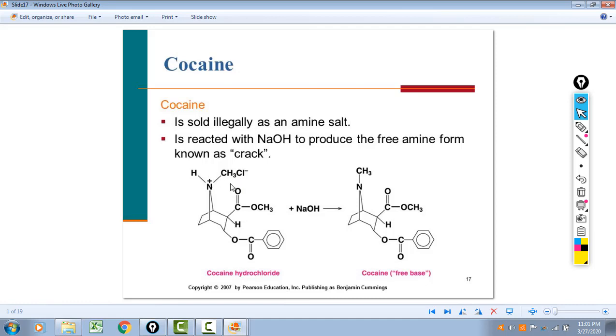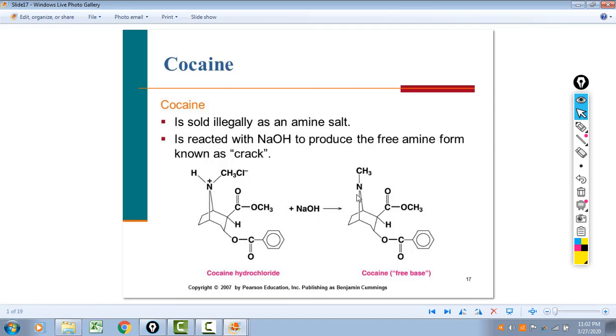If we react this with sodium hydroxide, they don't show it, but the sodium combines with the chlorine to make sodium chloride, and the hydroxide ion here reacts with this hydrogen to form water. So again, you'll form a salt, NaCl, and water, HOH, and then what's left is this.